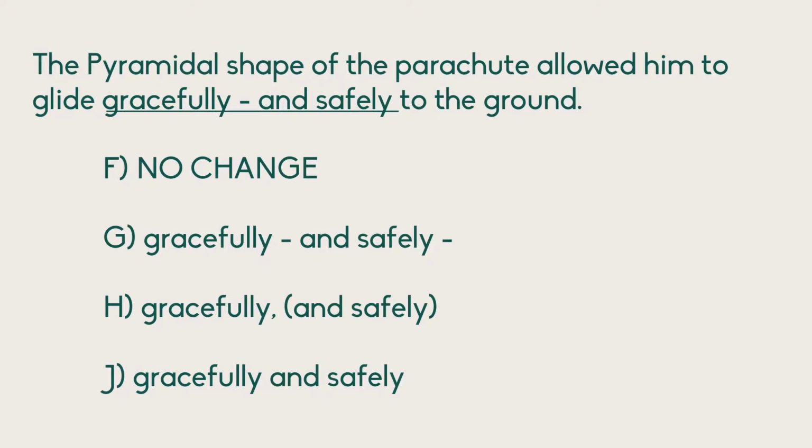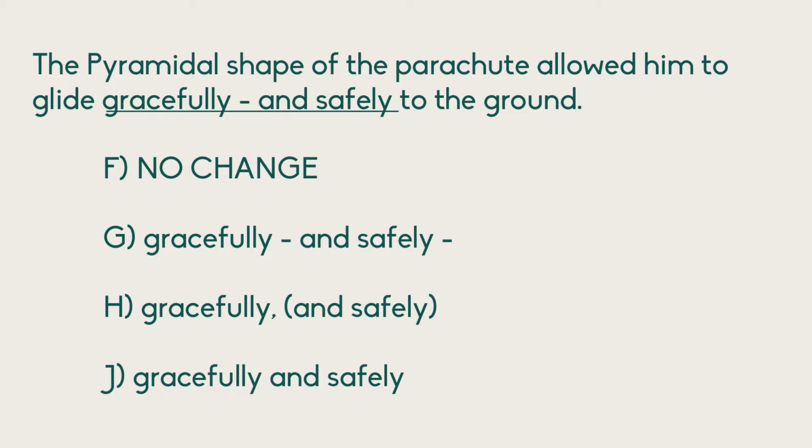Okay, next question from the ACT. Again, if you want to pause the video and have a look at it first, please do. Here we have several ways of introducing subclauses. We have a dash, we have parentheses, and we have a comma. What's interesting about this one is answer choice H. There's a bit of repetition going on here. The brackets would work. We could put "and safely" in some brackets and add that as a subclause.